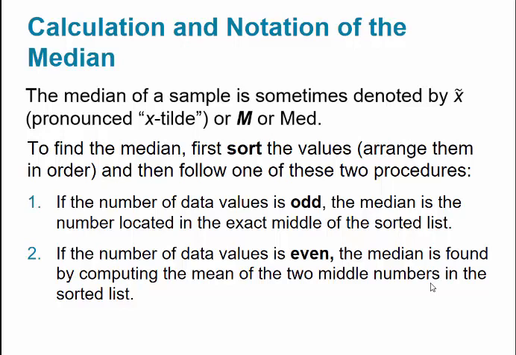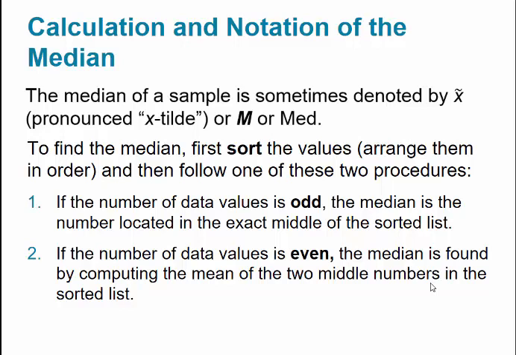Now, to find the median, we first sort the values. We arrange them in order. If the number of data values is odd, then the median is the number located in the exact middle. If you think of 5 data points, I'll have 2 to the left and 2 to the right, and I'll have it by itself. If the number of data values is even, the median is found by computing the mean of the 2 middle numbers in the sorted list.